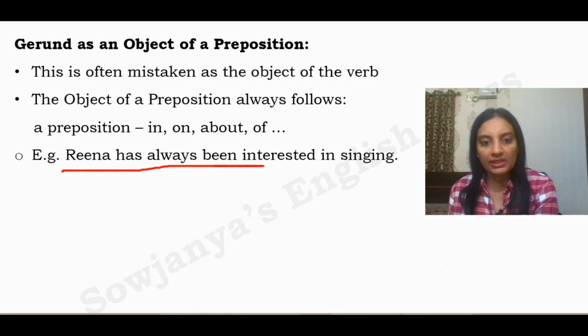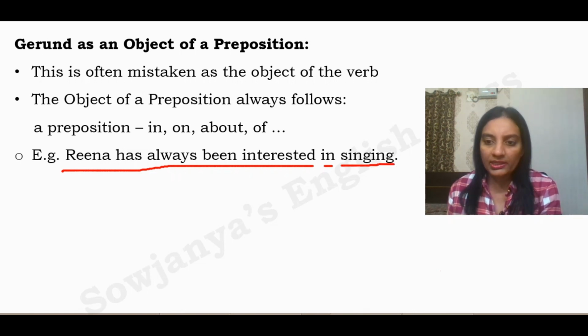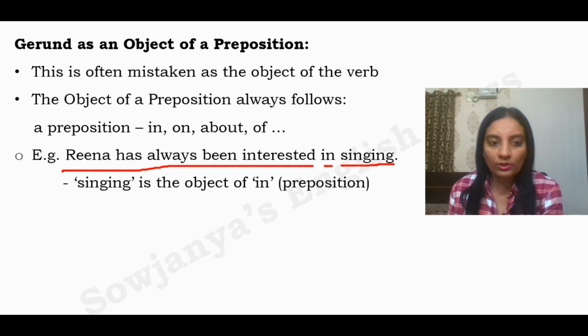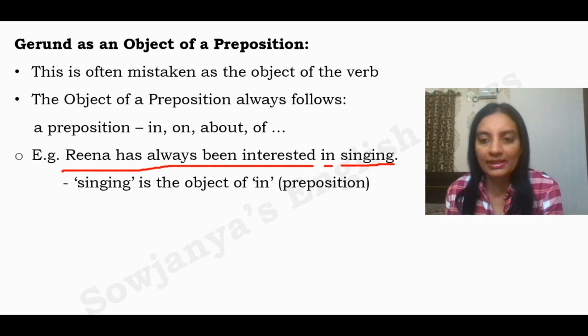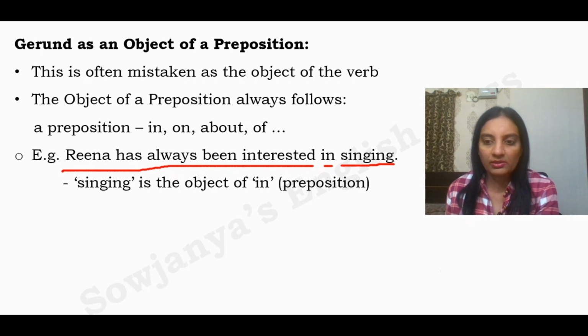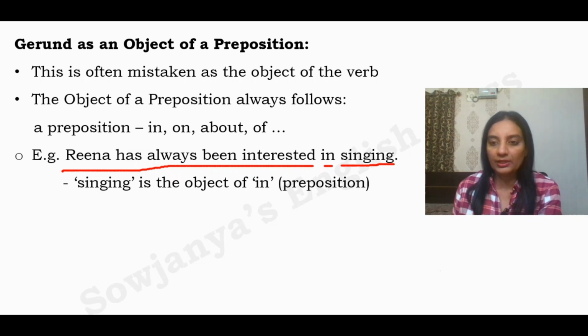Reena has always been interested in, and this is our preposition. Here sing plus ing, again a gerund or a present participle, we don't know. Let us check. Singing is the object of in over here. It is acting as the object of the preposition in. Reena has always been interested in something. Okay, we will get the answer that this singing is nothing but a gerund. It is not a present participle because it can be replaced by something. Singing is the object of the preposition in over here.